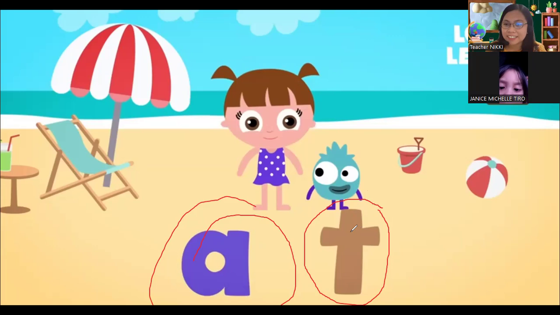A, T. If we put the sounds together, it says at. Say it 3 times, Adara. At. Come on.